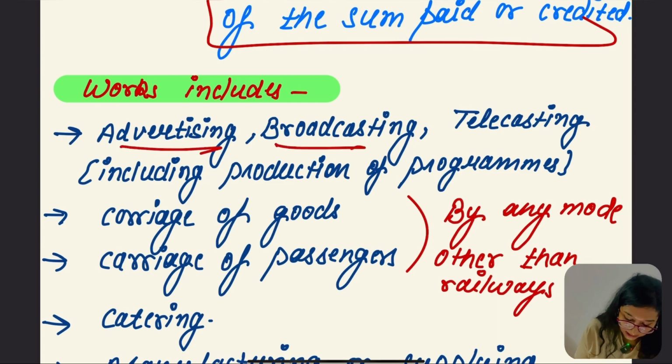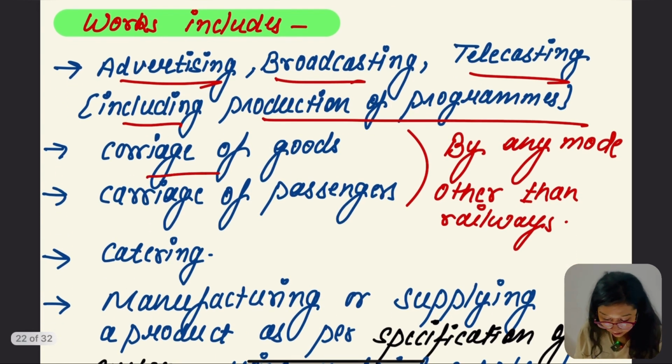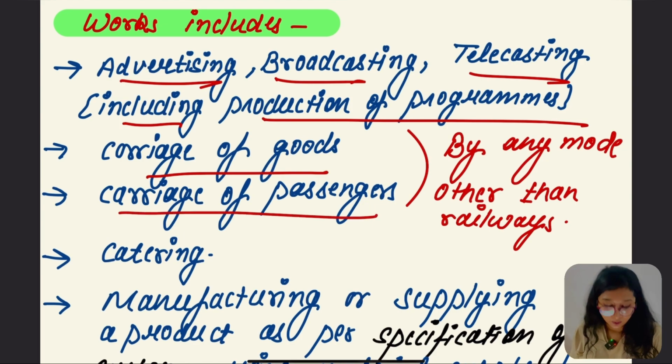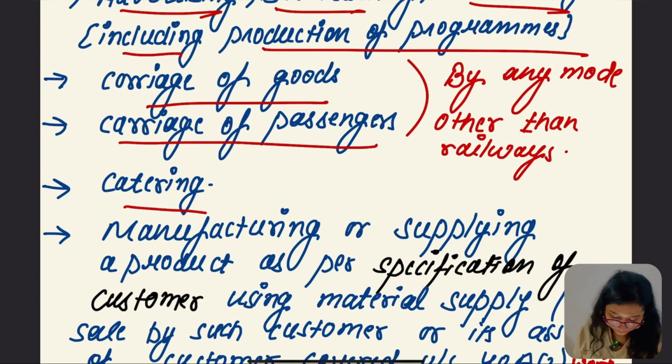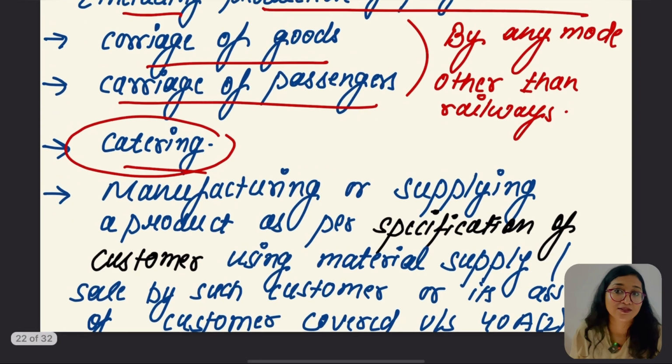So, work includes advertisement, broadcasting, telecasting, including production of programs, carriage of goods by any mode other than railway, carriage of passengers by any mode other than railway, and catering. But if this catering is used for personal purpose, then again no TDS is going to be applied.